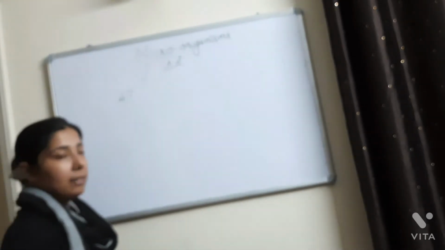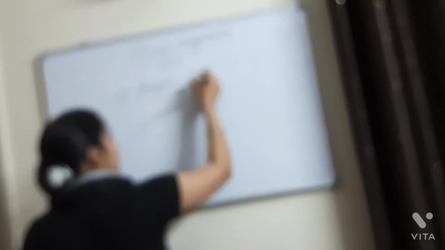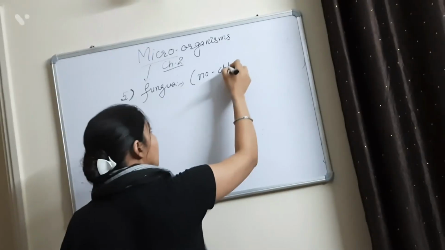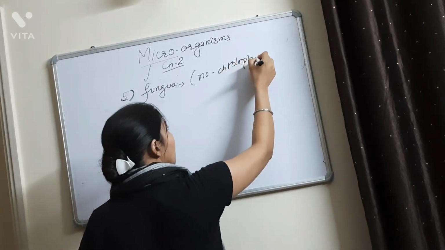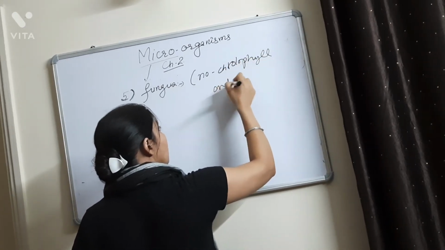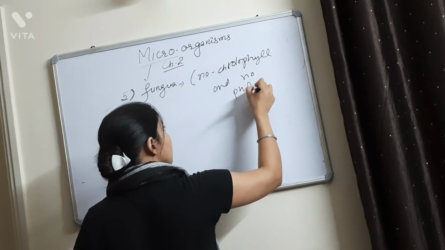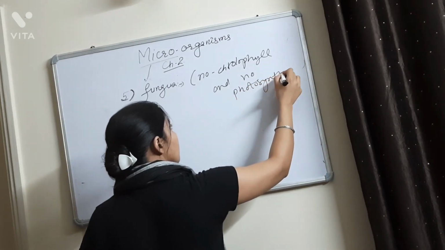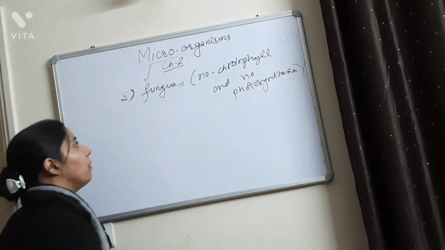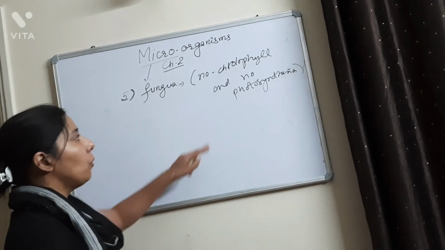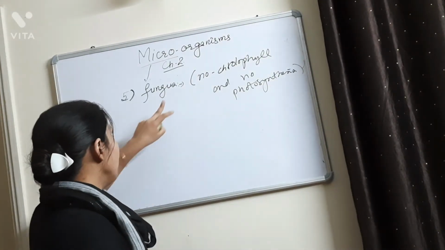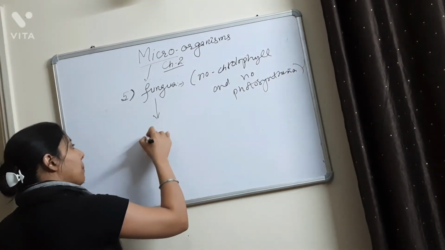So the fifth is fungus. So fungus are those which have no chlorophyll and no photosynthesis. Fine, they have no chlorophyll and they perform no photosynthesis. So fungus are the category of saprophytes.